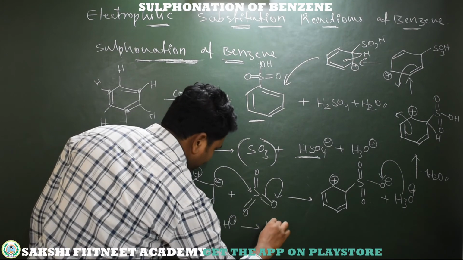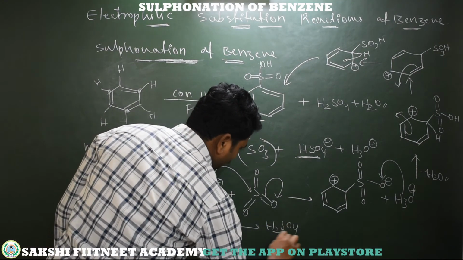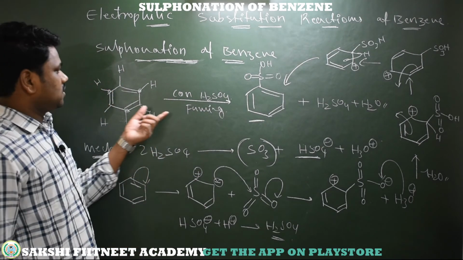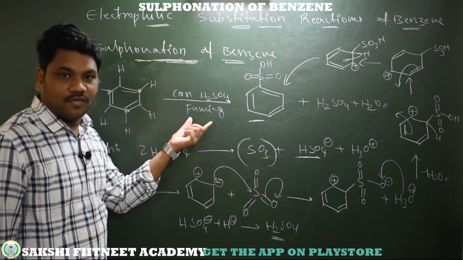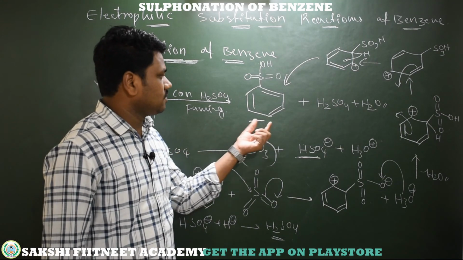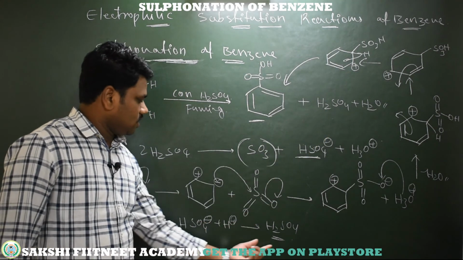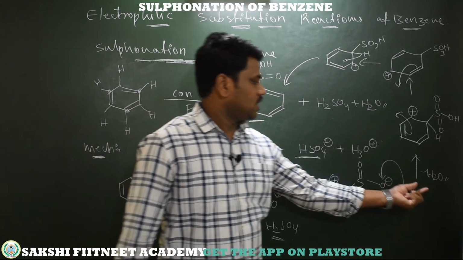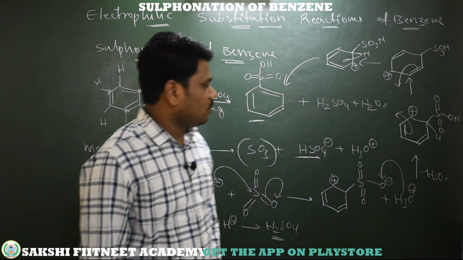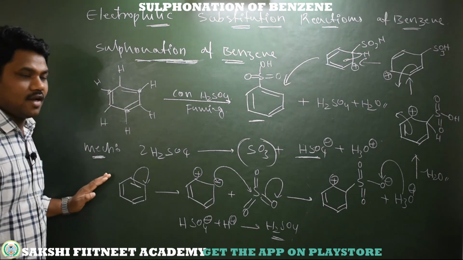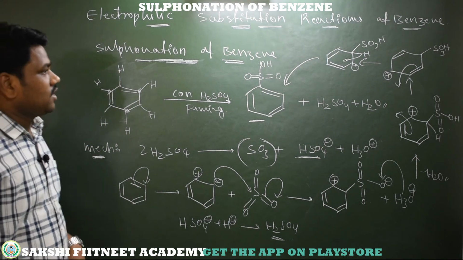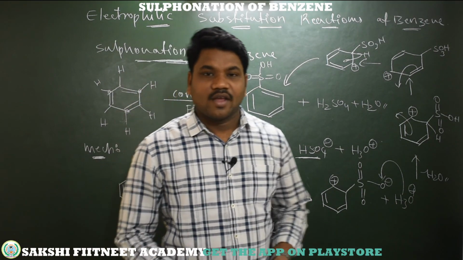So we get H2SO4. This is the reaction of benzene with concentrated H2SO4, in fuming form. We will get sulfobenzene and a water molecule. So I hope you understand well the sulfonation reaction path as well as the mechanism. In the next video we will discuss nitration.